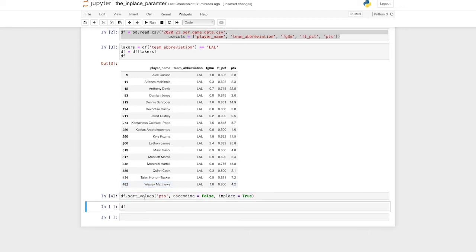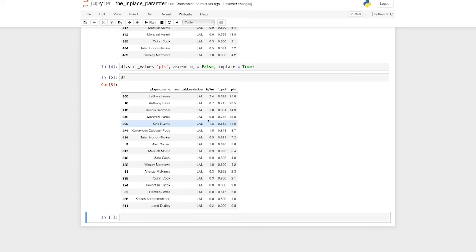Now, if we print df in this next cell, we'd expect to get the unsorted Lakers data frame again since we haven't assigned it to any variable. But look what happens when we print it. The data frame is still sorted by points. Aha! The magical in-place parameter at work. It's assigning the variable even without us assigning it to another variable.